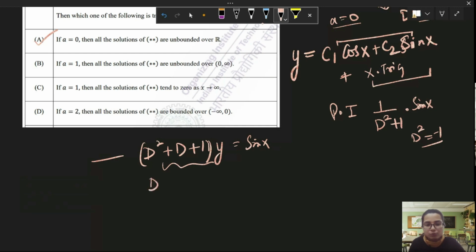The roots will be minus 1 plus minus under root 1 minus 4 divided by 2.